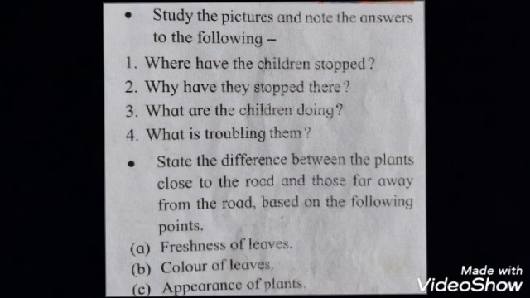Why have they stopped there? Because they can't cross the road because of the speed of the vehicles. What are the children doing? Children wanted to cross the road, but they are irritated because of the horns of the vehicles, and one small kid is crying there because they can't cross the road.